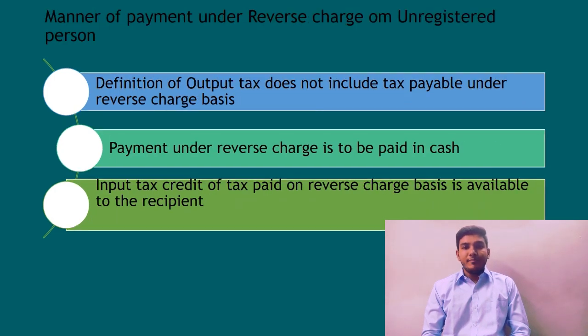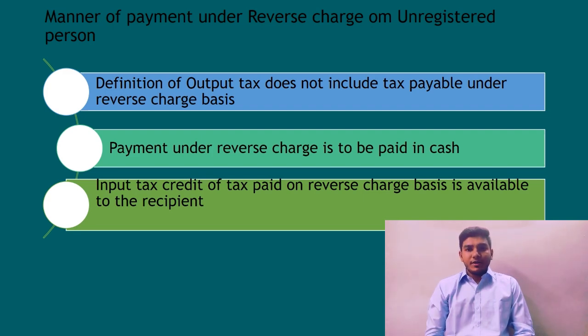Now, we will study the manner of making payment in case of reverse charge. As per section 49, the amount of credit available in electronic credit ledger can be utilized to pay output tax payable under this Act. However, the definition of output tax given under this Act specifically excludes the amount of tax payable on reverse charge basis, which means the amount of tax in case of reverse charge has to be paid in cash, and the same will be allowed as credit to the recipient.